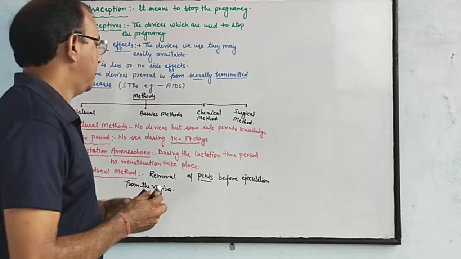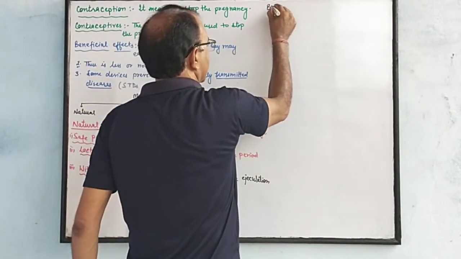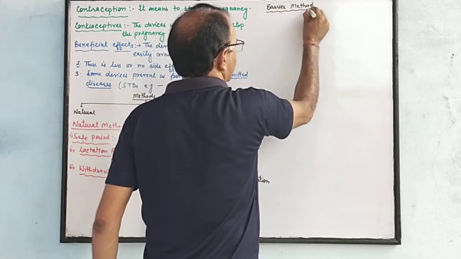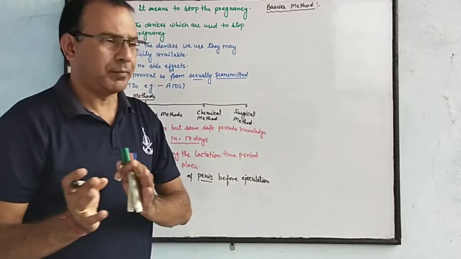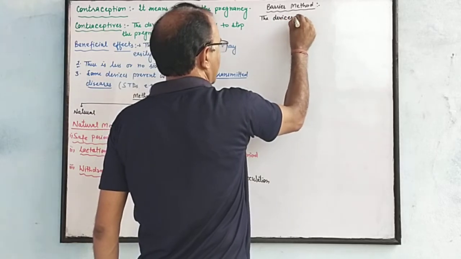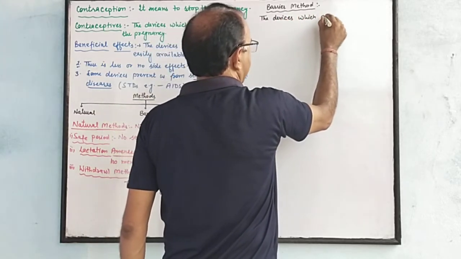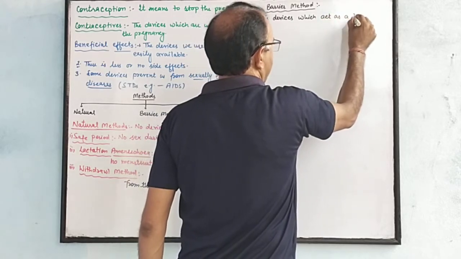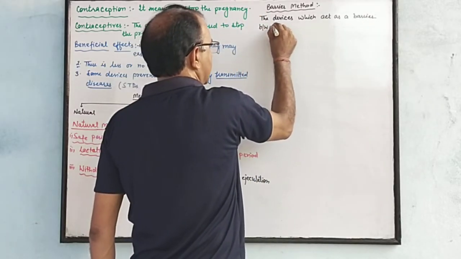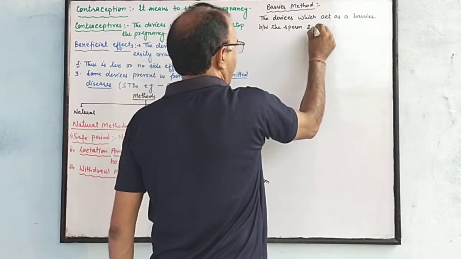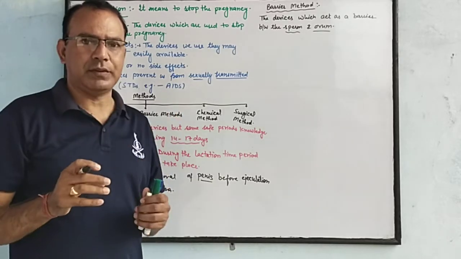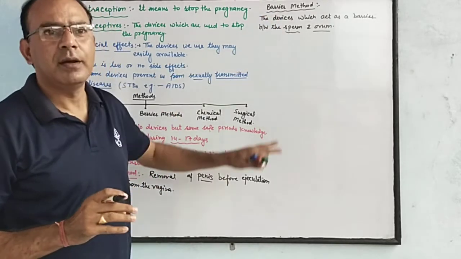Then the next one is the barrier method. Barrier method means there are some devices used which make a barrier between the sperm and ovum. The devices which act as a barrier between the sperm and ovum are counted in barrier methods.